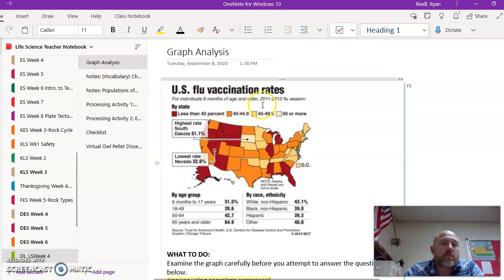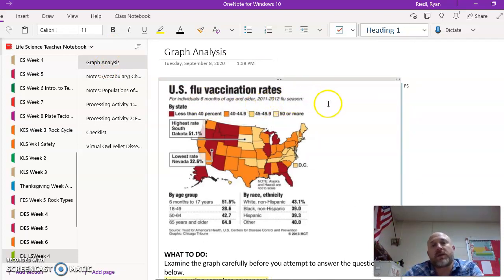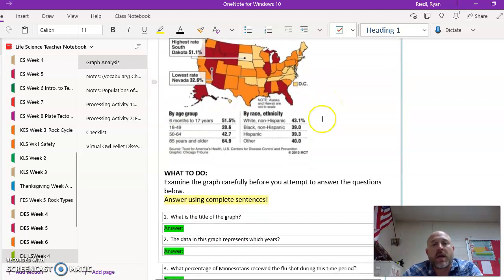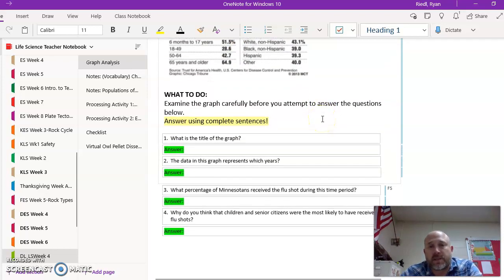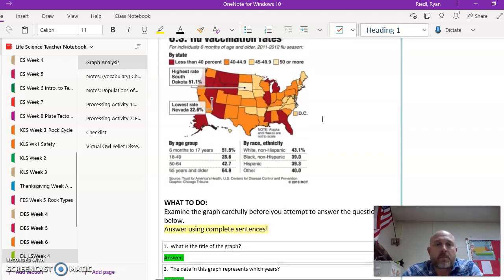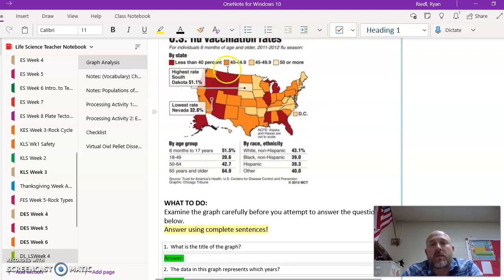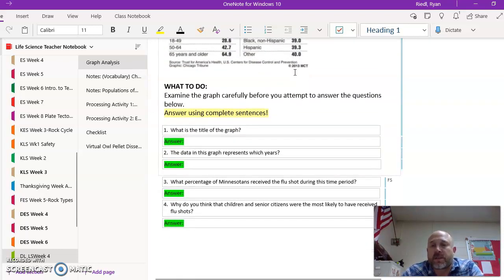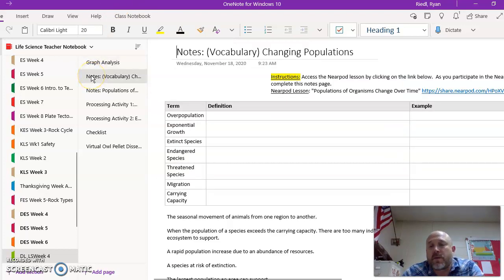So for your graph analysis, you are looking at U.S. flu vaccination rates, and you have 4 questions to answer. You're going to use this data up here, and you got a key that looks a little bit different, and those questions that you're going to have to answer down there.